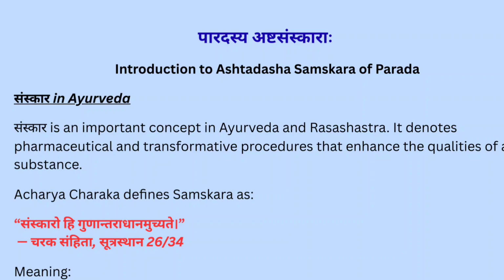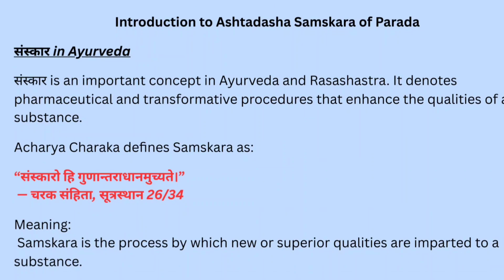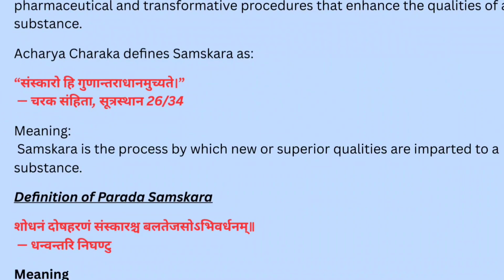Now first see what is Samskara. Before understanding Parada Samskara, we must first understand what exactly is Samskara. Samskaro hi gunantaradhanam uchyate. Acharya Charak says, Samskara is the process that produces qualitative transformation. It means adding superior qualities, removing undesirable properties, enhancing potency, and transforming the nature of a substance. This principle is everywhere in Ayurveda. For example, cooking transforms food, bhavana transforms medicines, panchakarma transforms the body, and Parad samskara transforms mercury.